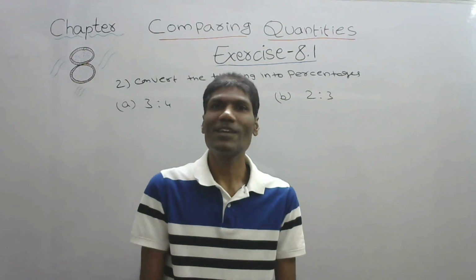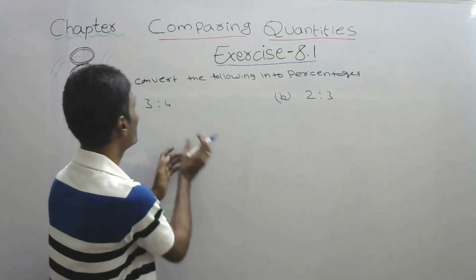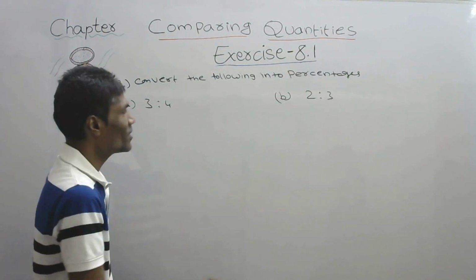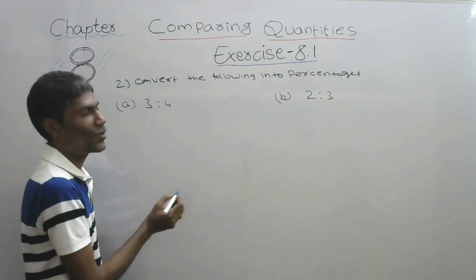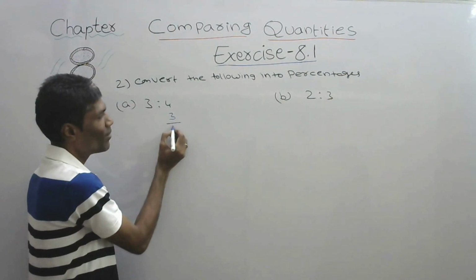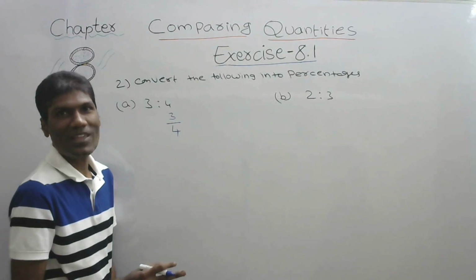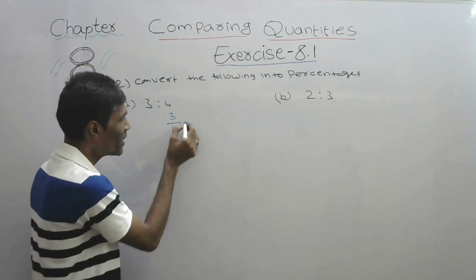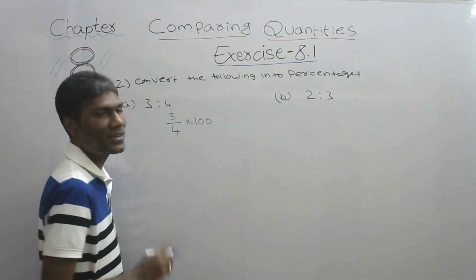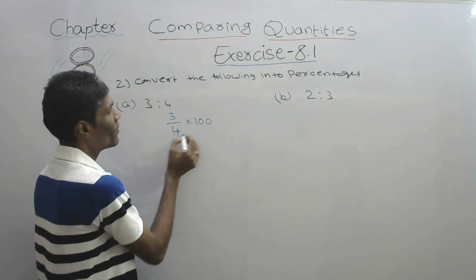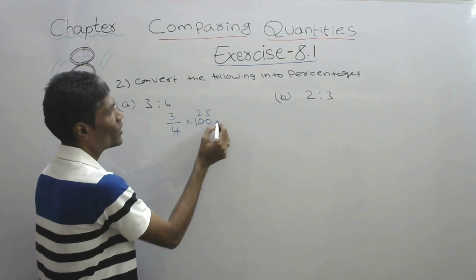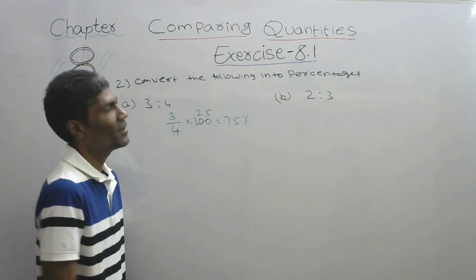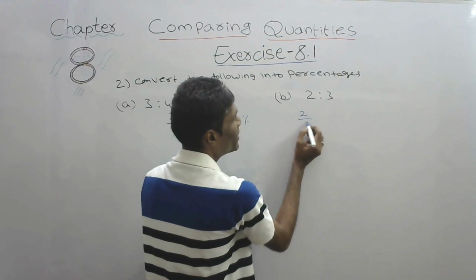Next, second question, he is asking to convert these into percentages. Simple question. What is given? 3:4. So this can be written as 3 by 4. This needs to be converted into percentages. How do we convert? Simple, multiply by 100. That's it. Then 4 ones are 4, 25s are 100, so 3 into 25 equals 75%.